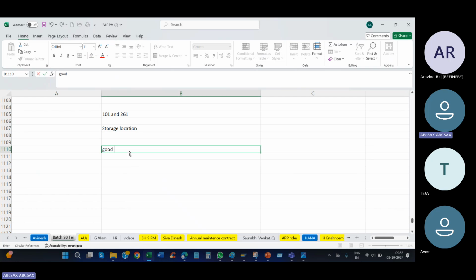When goods issue is done, the actual cost for the stock material will appear. Are you clear?